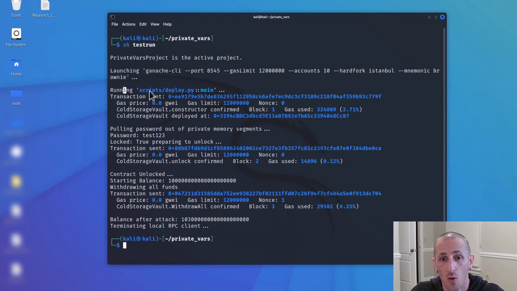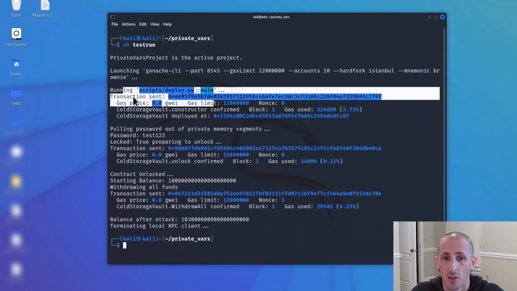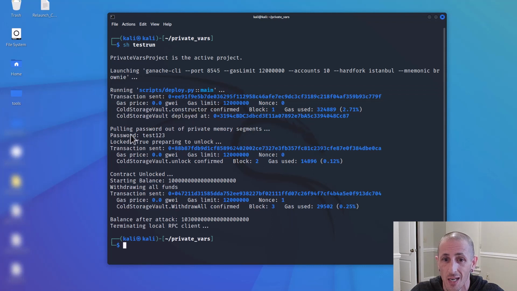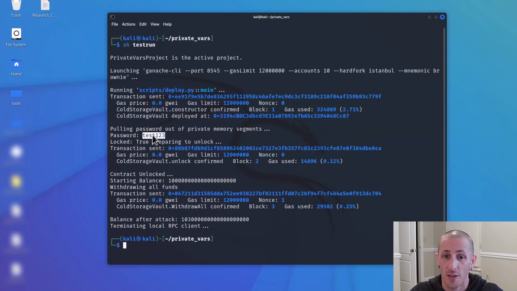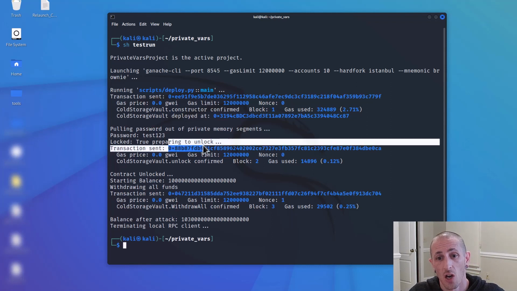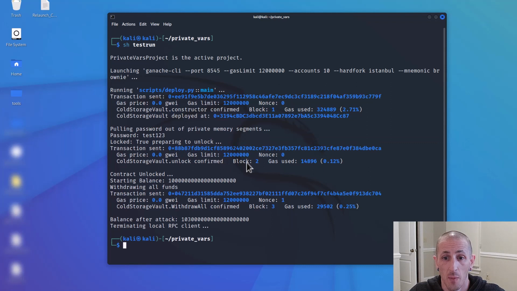And here, we're deploying our contract on the chain. Here's our transaction, all of our information. Then we're gonna pull some passwords out of memory. Oh, look, our password is test123. Awesome. Okay, there's a locking feature on this contract. Is it locked? Yes, true. Let's unlock that sucker. And we automated with Python, right?